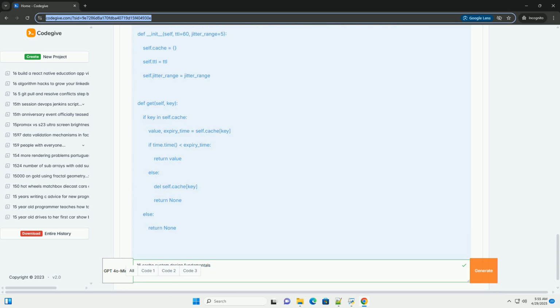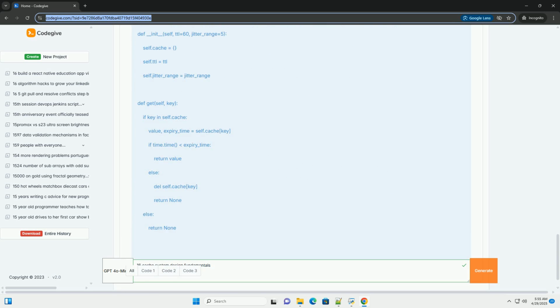Event-based invalidation: cache entries are invalidated when the underlying data changes. More complex, but ensures data consistency. Example, listening for database update events. Write-through: data is written to both the cache and the origin simultaneously. High consistency but increased write latency.